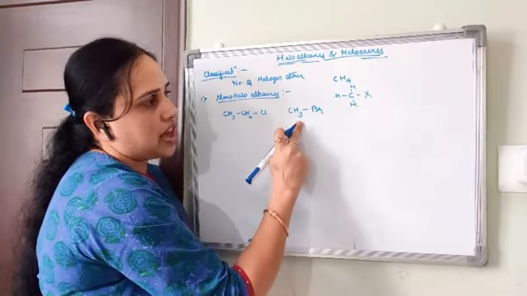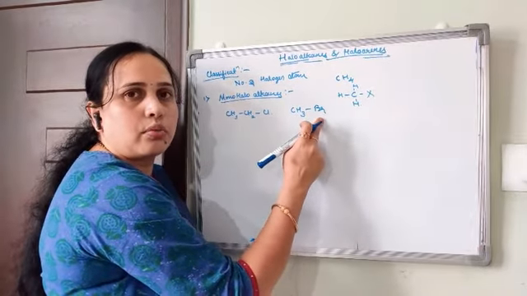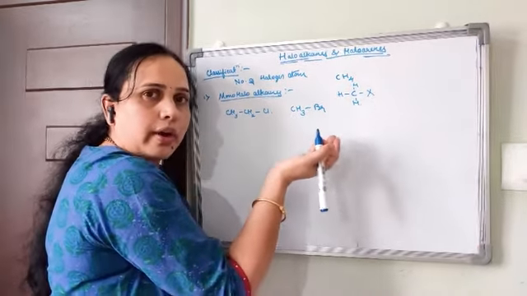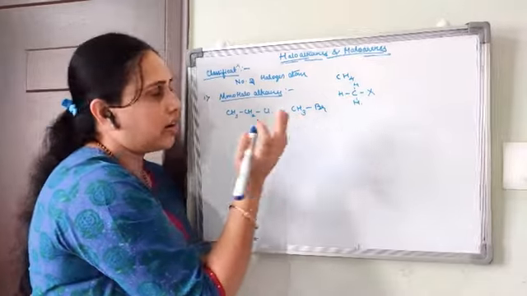What is the name of this compound? Bromomethane, right? And methyl bromide it might also be called. Okay.